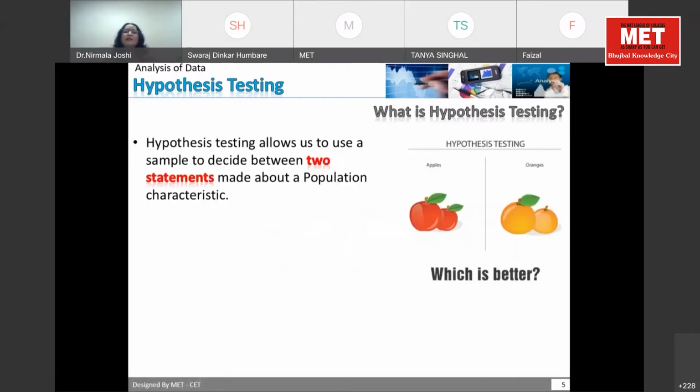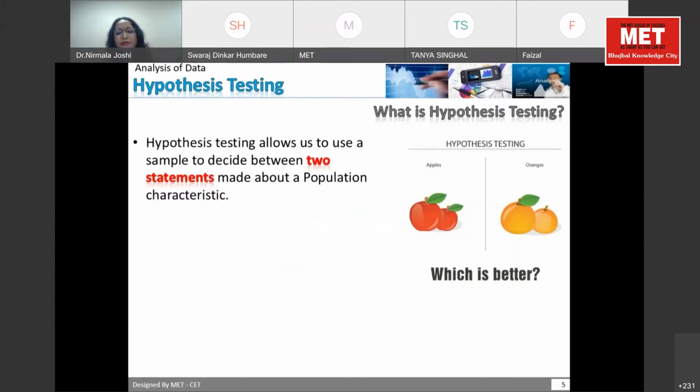Now I will give you a simple example. Why do we do hypothesis testing? In hypothesis testing, we come to know whether the sample is drawn from the same population or not. For example, you are testing which is better, apples or oranges. How will you compare it?